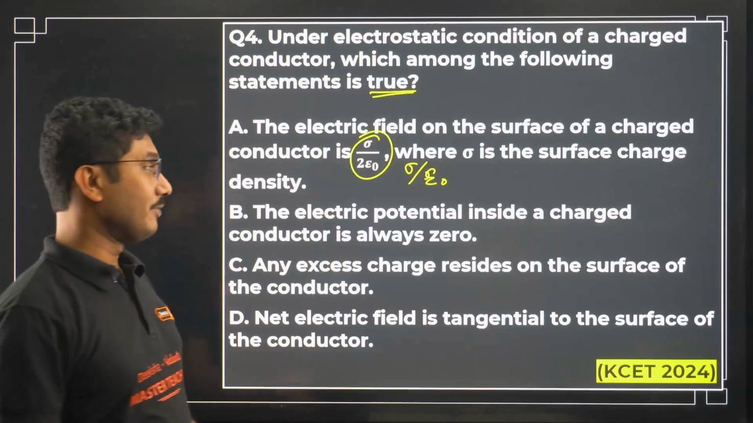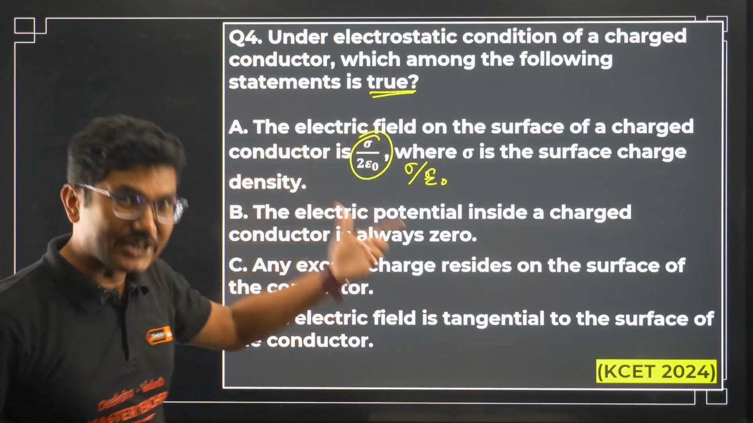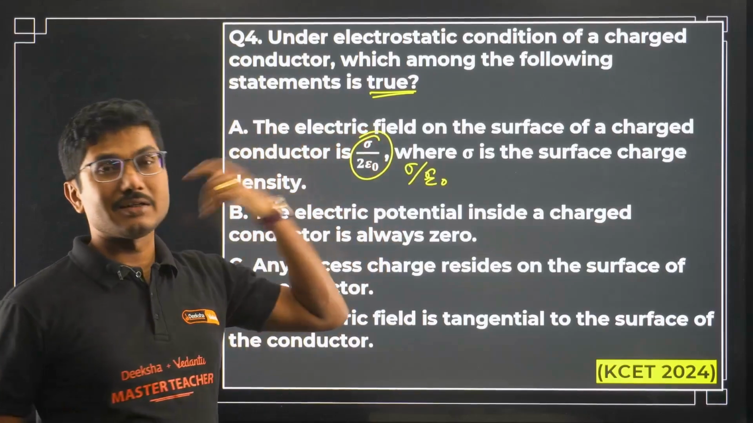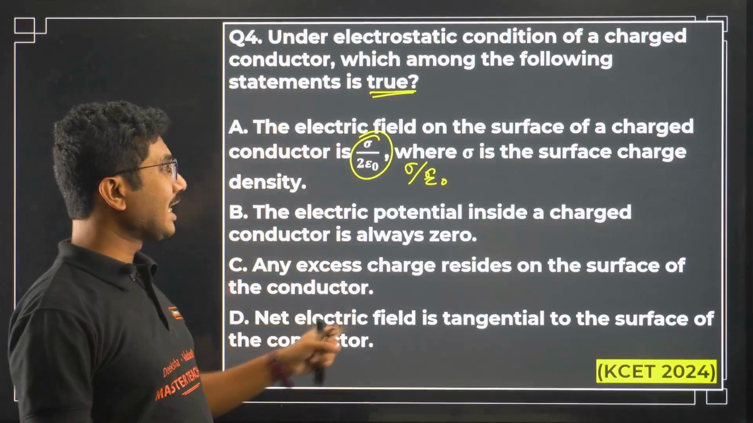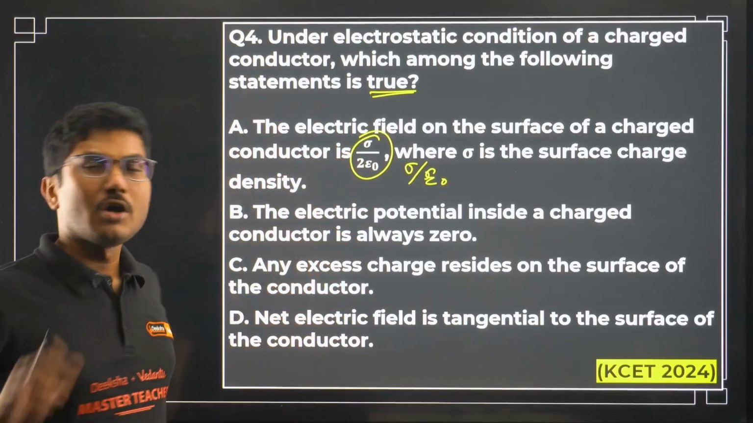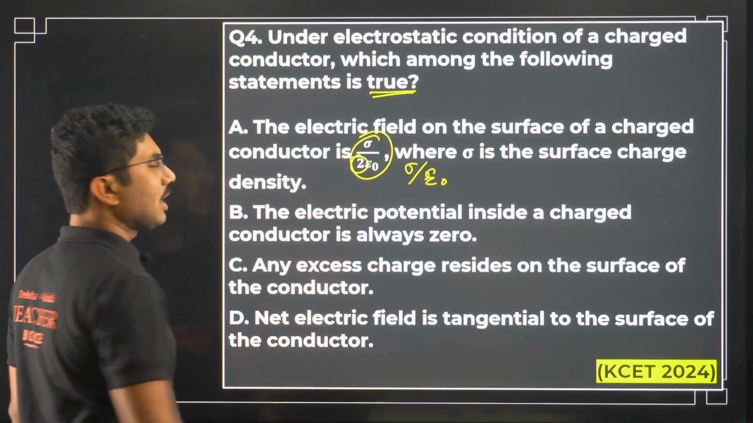I have explained it also, only for a charged sheet, an infinitely long charge sheet, this is given by sigma by 2 epsilon naught. For a conductor, it is sigma by epsilon naught, not sigma by 2 epsilon naught. Okay, so this factor of 2 is incorrect for a conductor.